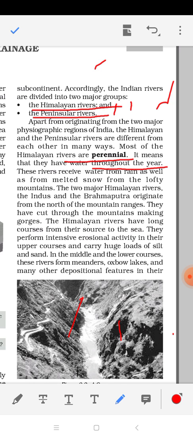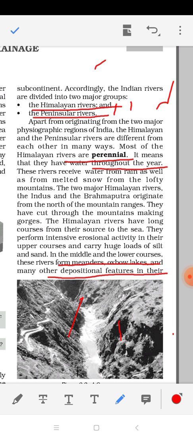As the river goes down, as it enters its middle course as well as lower course, the force of the water starts decreasing. The speed of the water starts decreasing. Here rivers are creating depositional activity, and they create meanders and oxbow lakes. These are some depositional features in the middle course and in the lower course.